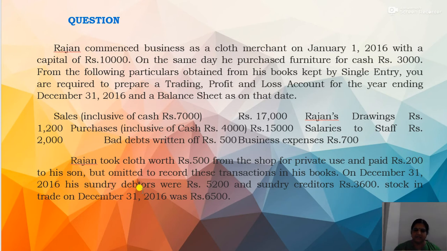Then this is the information regarding closing date, or the closing balance, of sundry debtors, sundry creditors, and also stock. So at the close, sundry debtors comes to 5,200, sundry creditors comes to 3,600, then stock in trade rupees 6,500. Now here some informations are missing. Now what are the informations which are missing? Here the closing cash balance is not given. The closing balance of cash on December 31st, 2016 is not given. So we have to find out the closing cash balance by preparing the cash account.